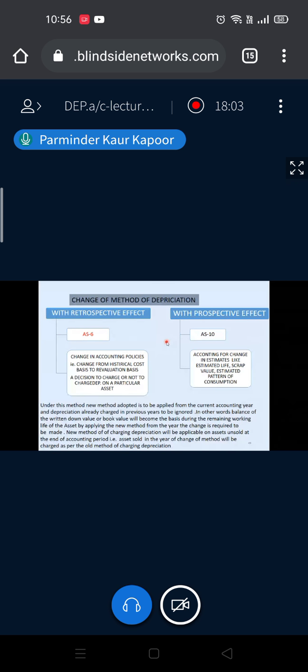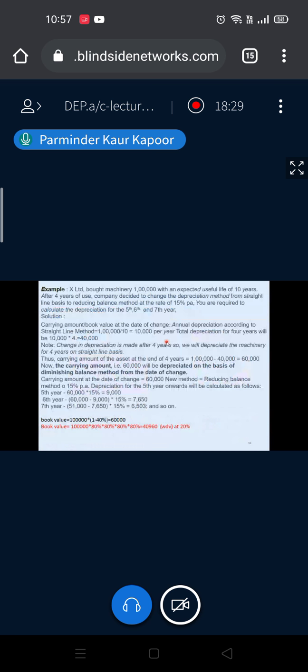But this is the rule which we follow. If your asset is sold at the end of the year and since method is changed and change of method is applicable at the end of the year, then don't differentiate between the assets whether it is sold or unsold. Method will be new. Clear to you? Okay, now let's come to this.